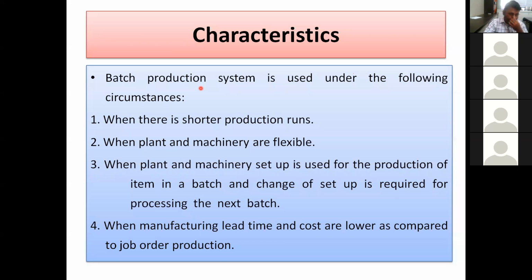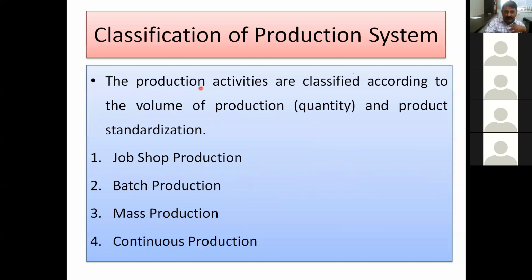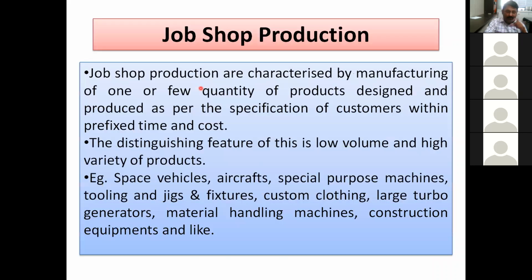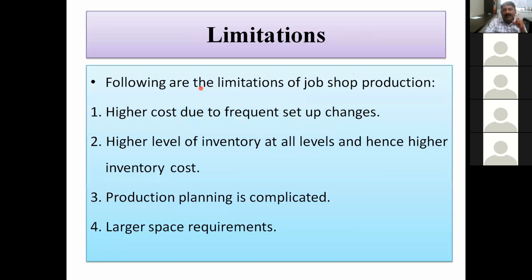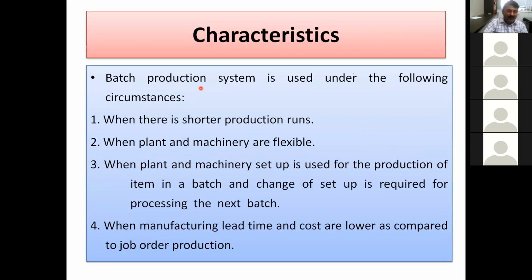So friends, this is the summary. Today we have discussed the classification system: job order production, batch, mass and continuous. Then we compared them on a scale of variety versus volume for continuous, mass, batch and job shop. Then we discussed in detail this job shop production, when it is required to follow it, and what the advantages and limitations of job shop production are. And then we have just started batch production. We have discussed the examples and the characteristics of when this batch type production is useful.